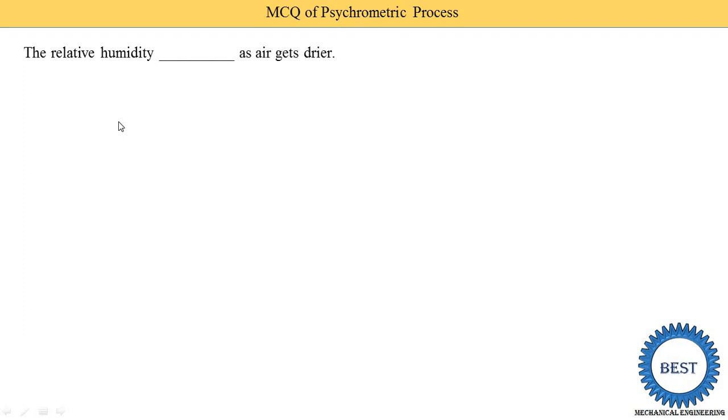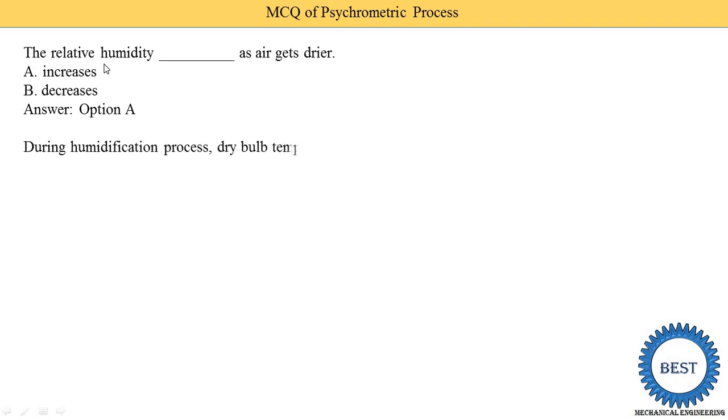If the relative humidity increases or decreases, does the air get drier? The answer is option A, meaning if the relative humidity decreases, the air gets drier. A similar MCQ I already covered in some different parts. If the relative humidity increases, then the air gets wet. I explained the reasons in the video on heating and on the psychrometric chart, the video on MCQs of psychrometric charts, in which I explained why these things happen.